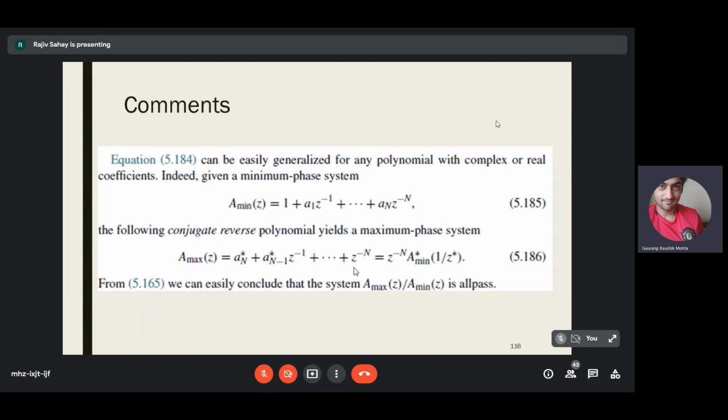So with these closing comments, we will close this chapter and move on to the next chapter, which is sampling. The chapter which connects continuous time signals to discrete time signals is the chapter on sampling. We'll look at some concepts of sampling and we'll go into multi-rate systems.